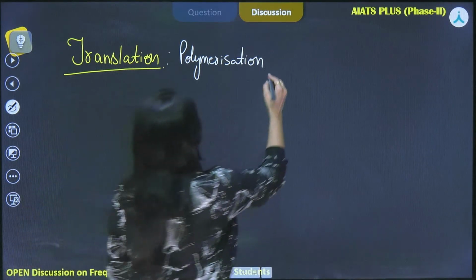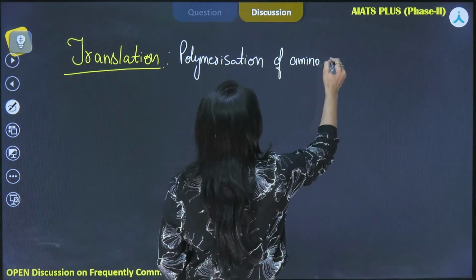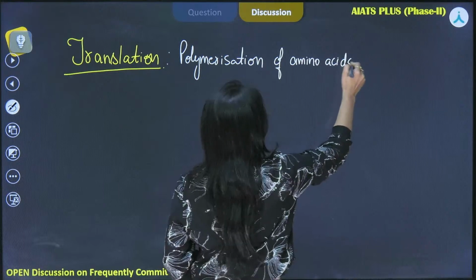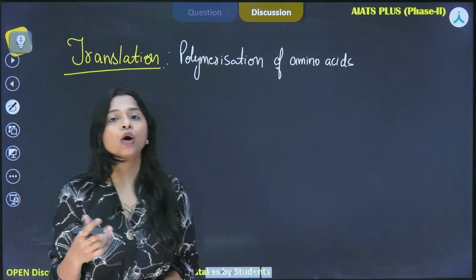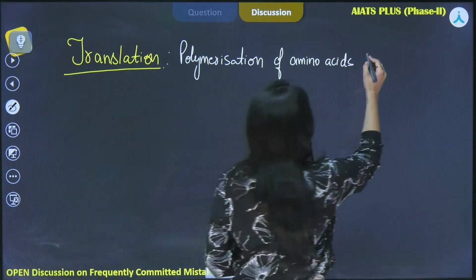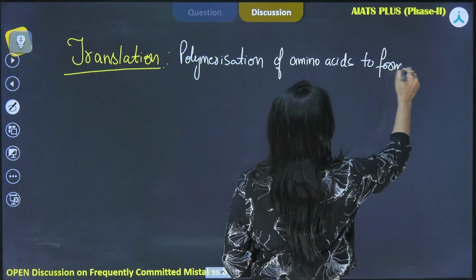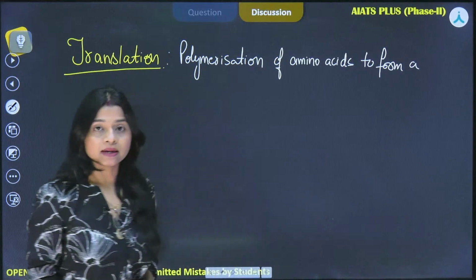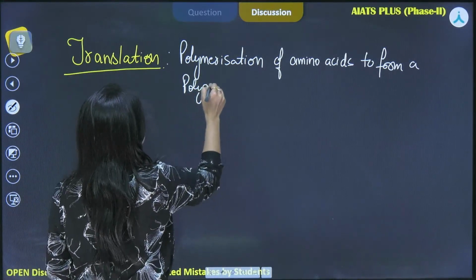So polymerization of amino acids. What do we understand by polymerization? That means formation of a polymer. Polymer means a whole chain. So polymerization of amino acids to form a polypeptide.